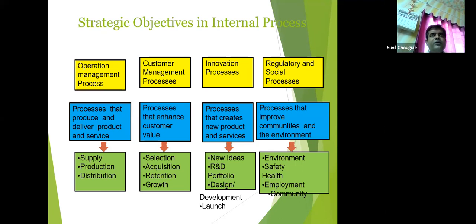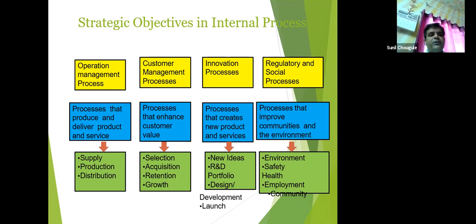It is transported to cement manufacturing factories. Within those factories, on conveyor belt, that raw material is processed. Then packing of cement is happening, and from manufacturing units at different places located, it goes to distributors and wholesalers. This operation management process is part of internal process, which is part of balanced scorecard.